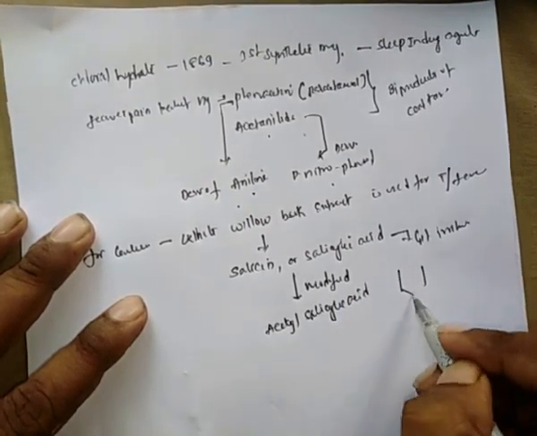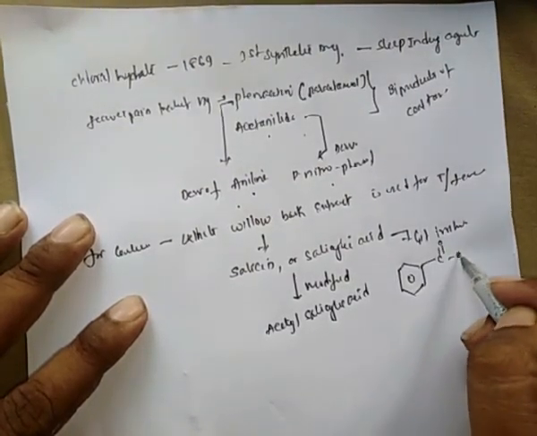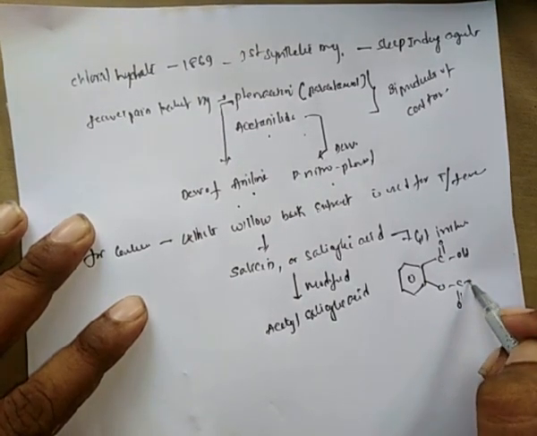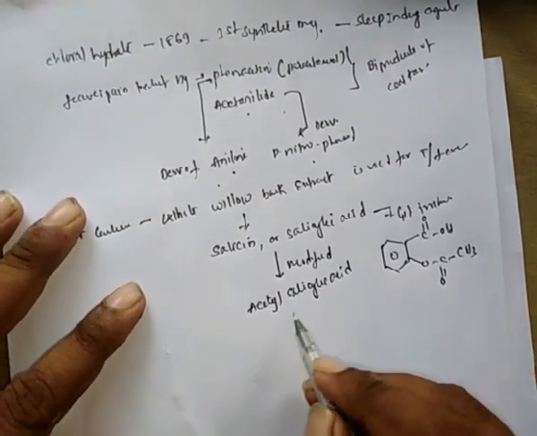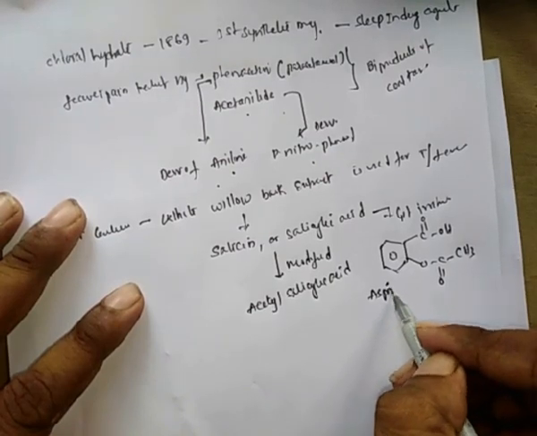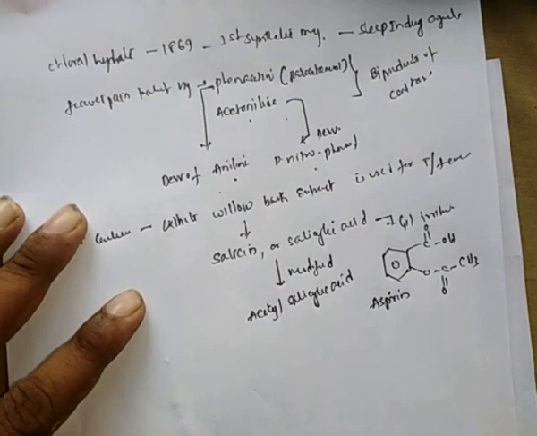The structure is here. It is acetyl salicylic acid, called aspirin. So chloral hydrate is an organic compound.